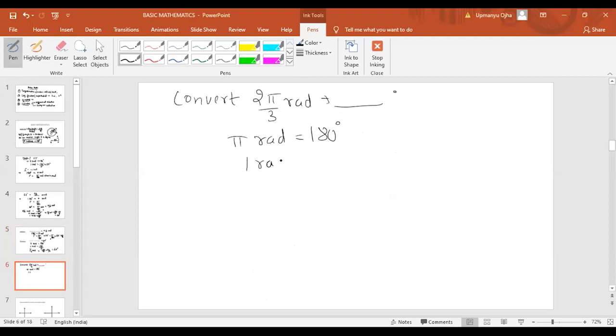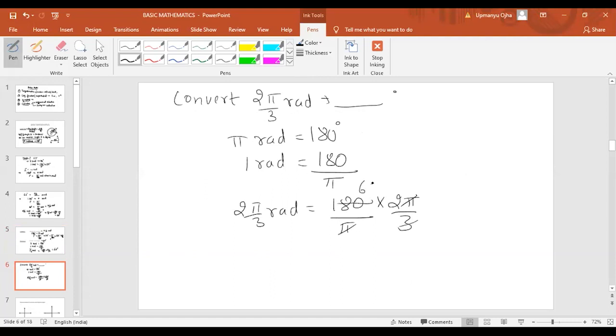So 1 radian will be equal to 180 by pi, and 2 pi by 3 radians will be equal to 180 by pi into 2 pi by 3. Pi gets cancelled out, this will go by 60. So the answer will come as 120 degree. Most of you have got the answer correct. Very good.